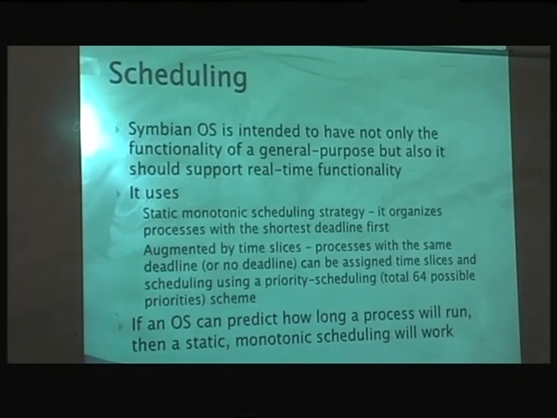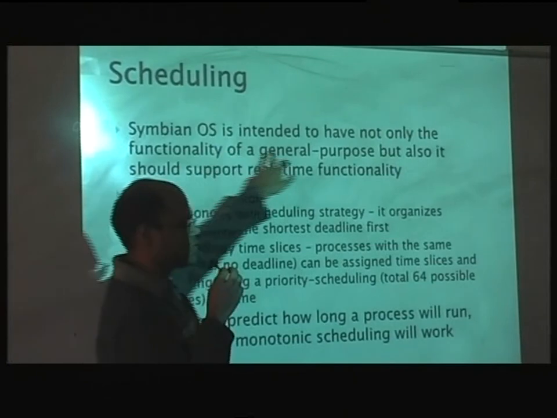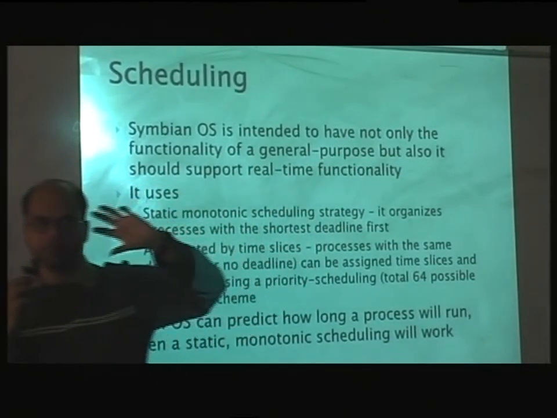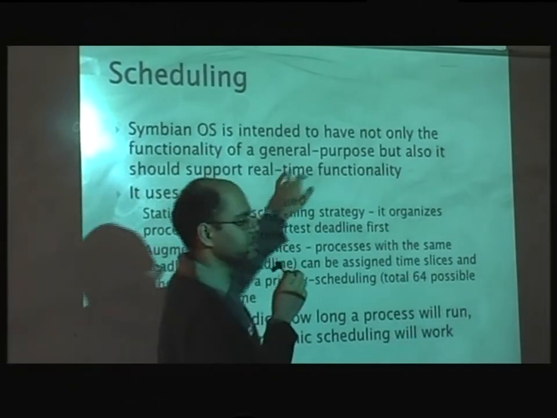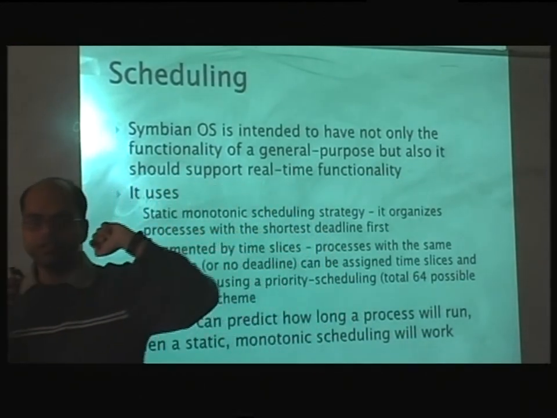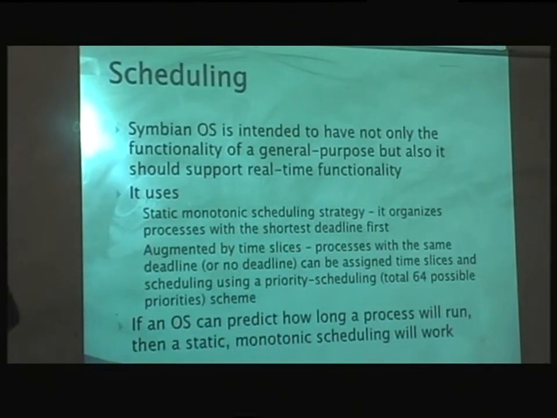So we saw that Symbian OS is a general purpose operating system for most purposes, but it also has something called real-time functionality. Does anybody remember real-time functionality? What is real-time and what are the two categories we mentioned? One was soft and one was hard. And what is the difference between soft and hard?